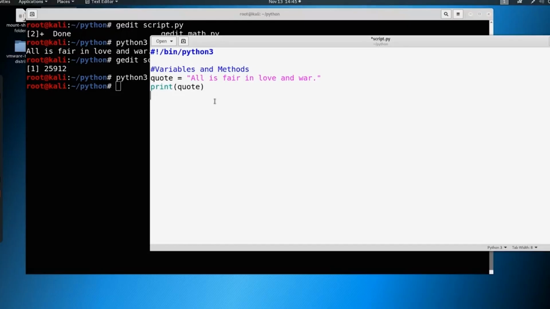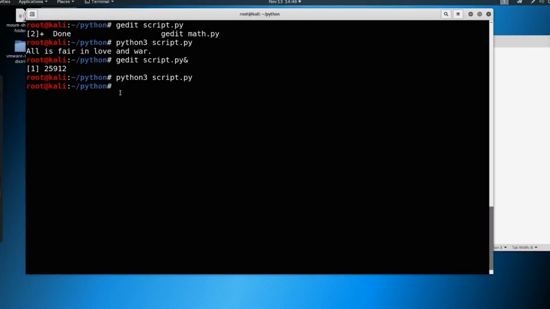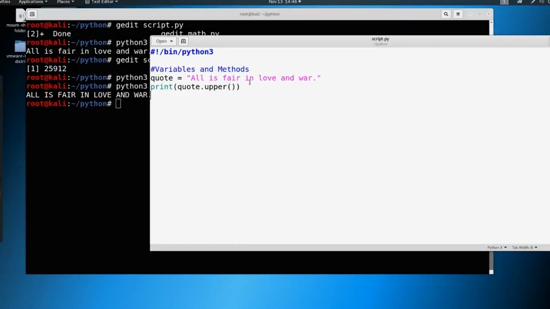So a method might look something like print quote, and then let's say we want to make quote upper. So in order to make it uppercase, all uppercase, we're just going to throw in this method of upper. So we just say dot upper. And if we were to save that and print it, look, now the text is all uppercase. And you can make a note in here if you want and just say makes it uppercase.